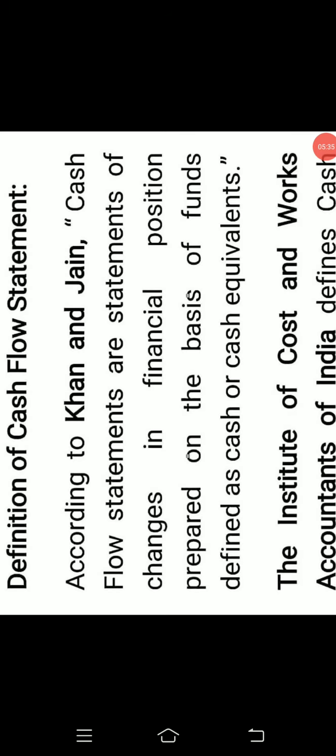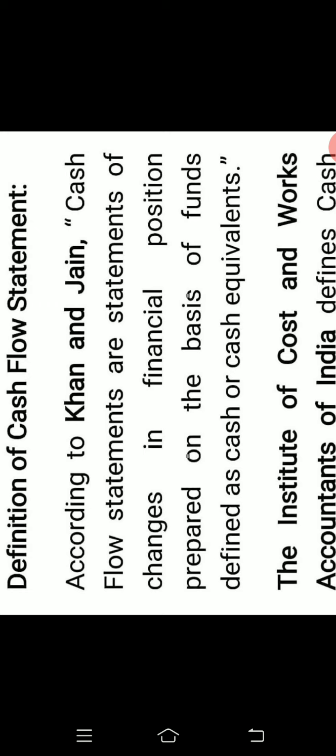Next is the definition of cash flow statement. According to Khan and Jain, cash flow statements are statements of changes in financial position prepared on the basis of funds defined as cash or cash equivalents.